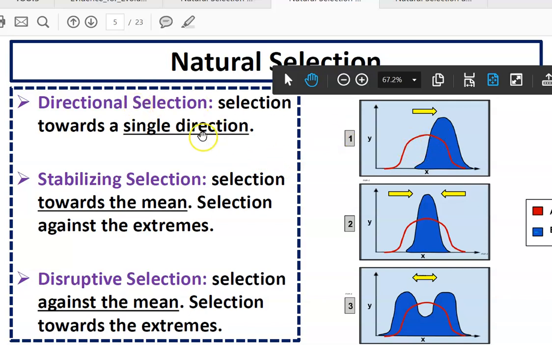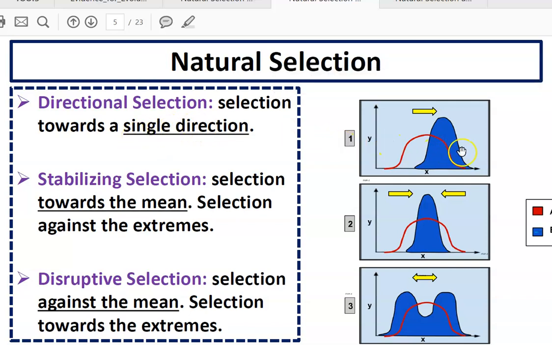The first graph goes with directional selection, and it's selection towards a single direction. Stabilizing selection is selection towards the average, and so it selects against the extreme. The population starts off red, and then after stabilizing selection, it ends up blue because most of the average size individuals in the population are selected for.